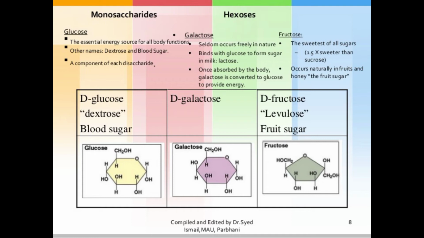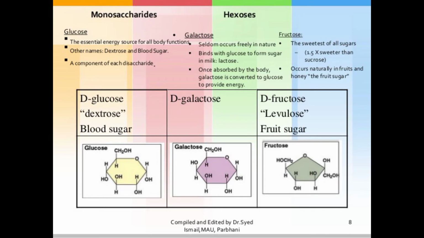Then D-fructose is called the fruit sugar. The structures of galactose and glucose are Haworth structures because they are hexagonal.